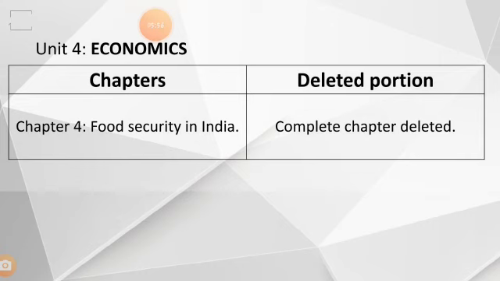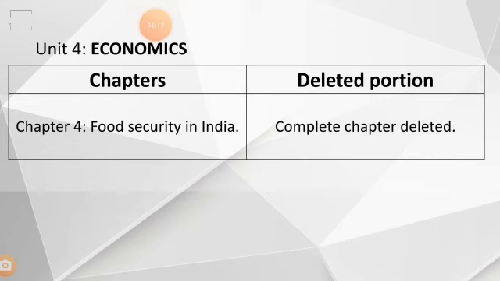Next, about the economics chapter, that is Unit 4. In this we have 4 chapters, isn't it? If you open the textbook, you can see the contents of the topics in the textbook here.